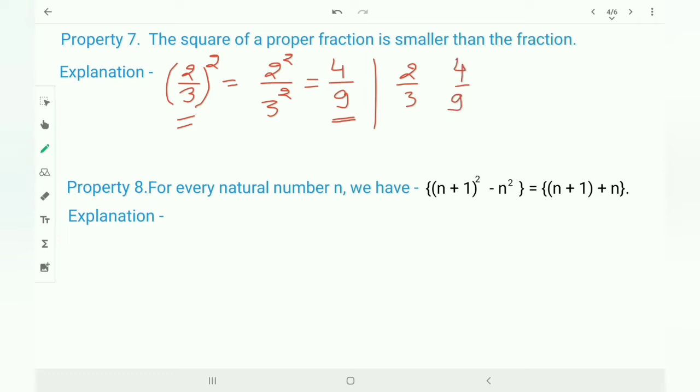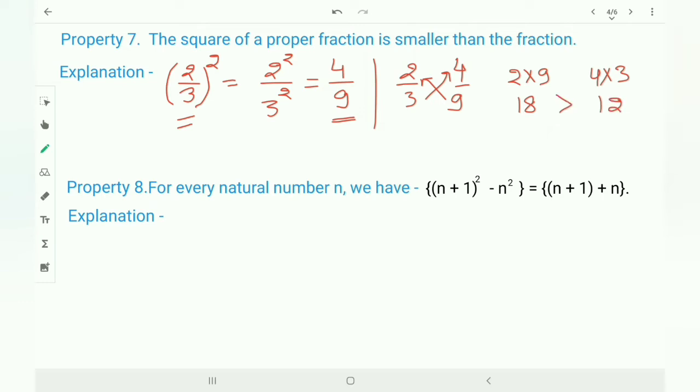Okay, now cross multiplication: 2 into 9 and 4 into 3. This is 18 and this is 12. 18 is greater than 12.